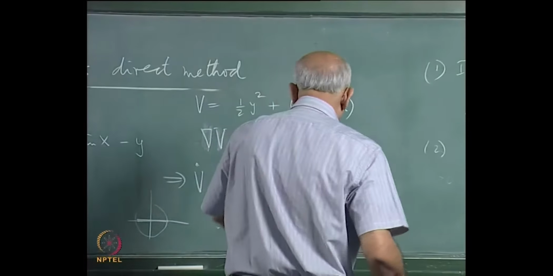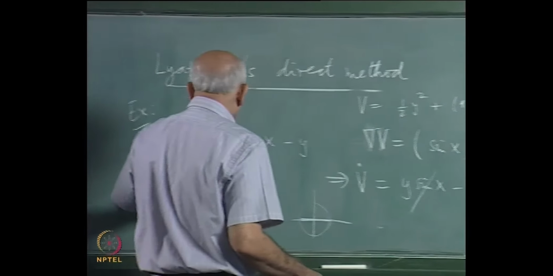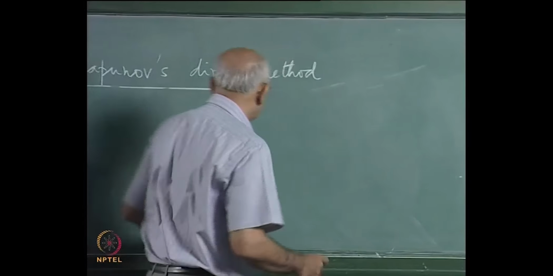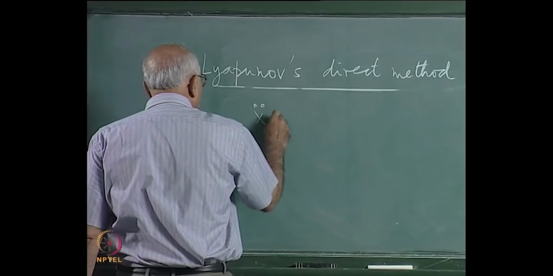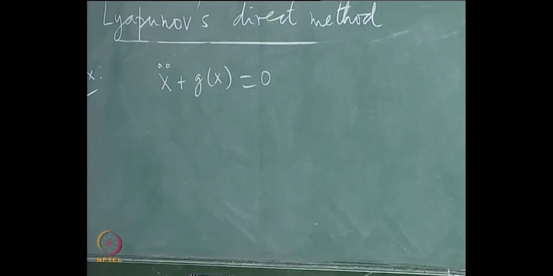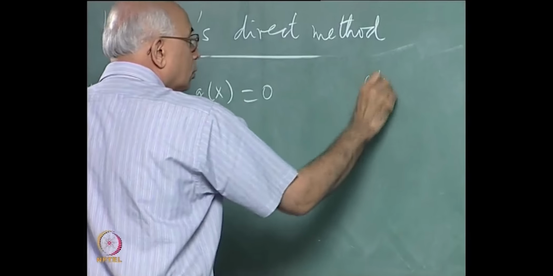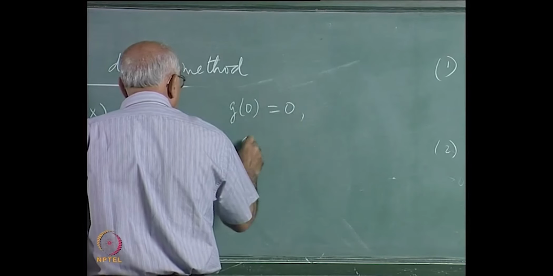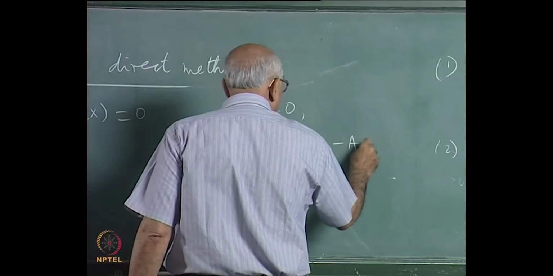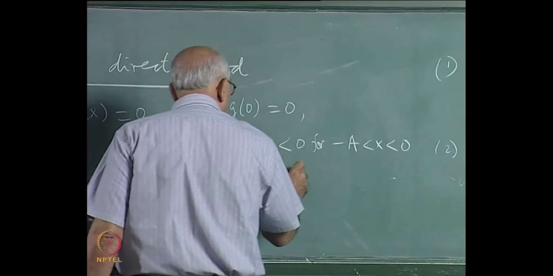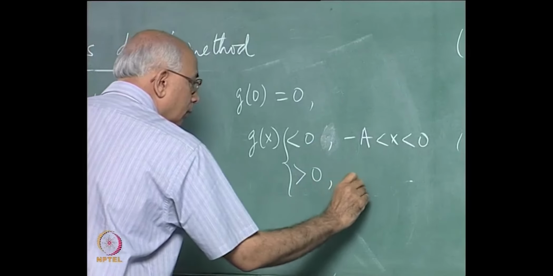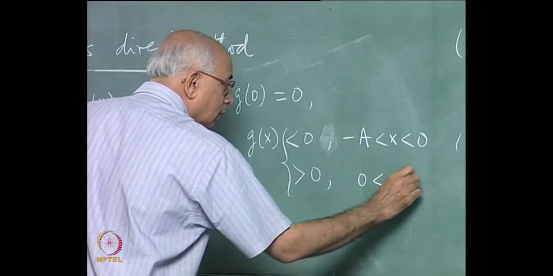What would happen here if I took an undamped oscillator but I wrote an equation of motion which was our generalized oscillator? I stop with that example today. So if I had x double dot plus g of x equal to 0, there is no damping in this problem, and now I give you the following properties. g of 0 is 0, g of x is less than 0 for minus a less than x less than 0, and greater than 0 for 0 less than x less than plus a.